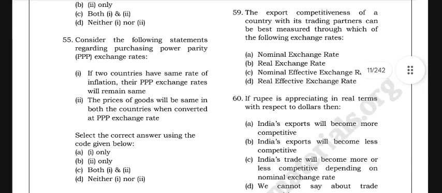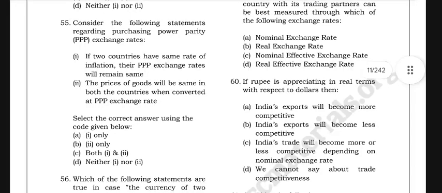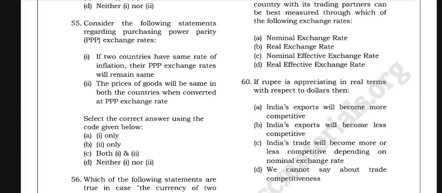Select the correct answer using the code given below.